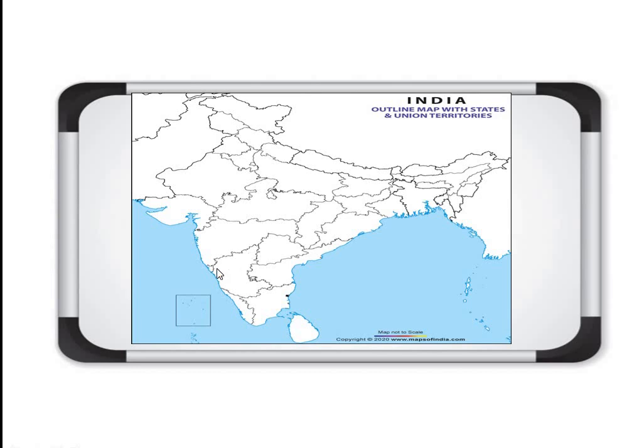Clear? And this small one on the boundary of Maharashtra and Karnataka, this is the smallest state of India, that is Goa. So this is all about the states. The union territories are also there, but firstly you just learn about the states. 2 union territories we already talked about.